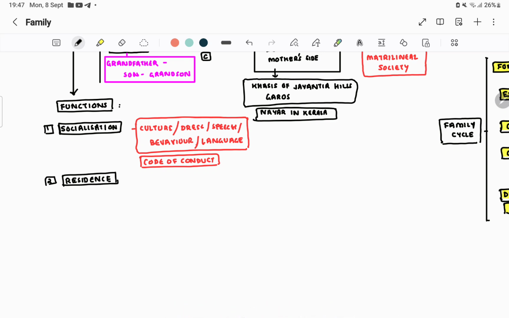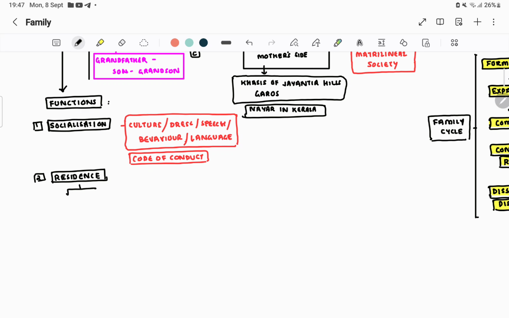It may be patrilocal or matrilocal. Starting from the father, it will be patrilocal residence. Or if they are living on the mother's side, it will be matrilocal.